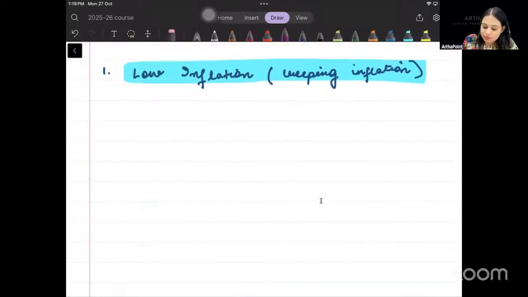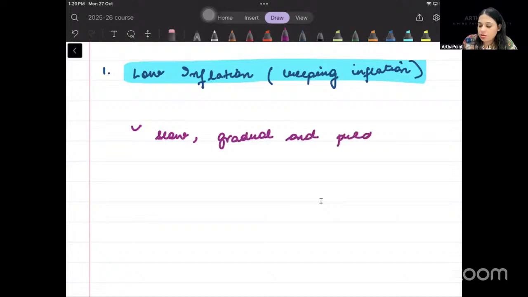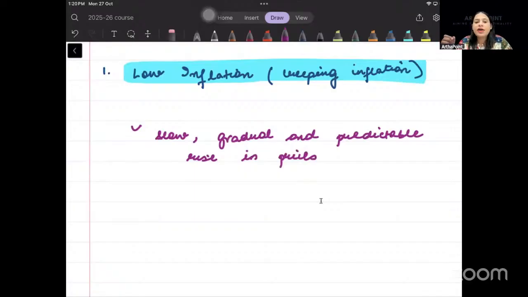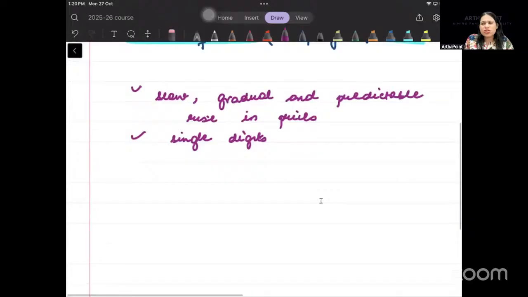तो ये है बेटा, slow, gradual and predictable rise in prices. यानी prices बढ़ तो रहे हैं, but they are slowly increasing. ठीक है? Right. So usually this kind of inflation remains in single digits, right? And because this inflation remains in single digits, इसको एक stable inflation माना जाता है.